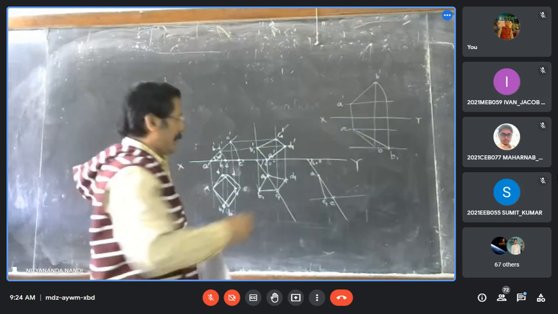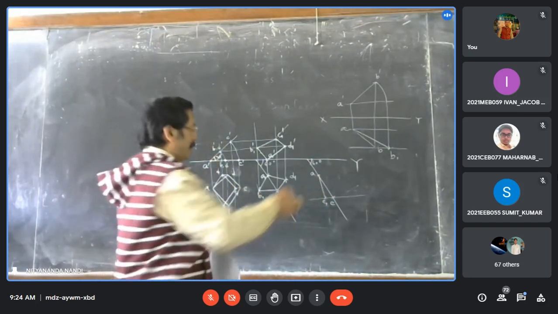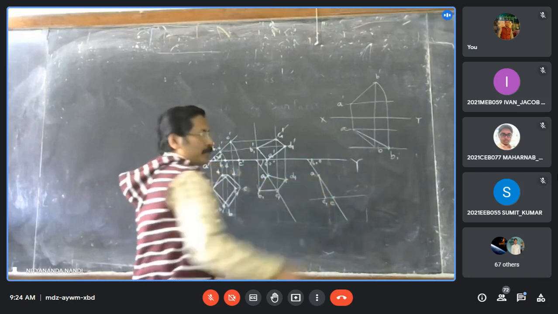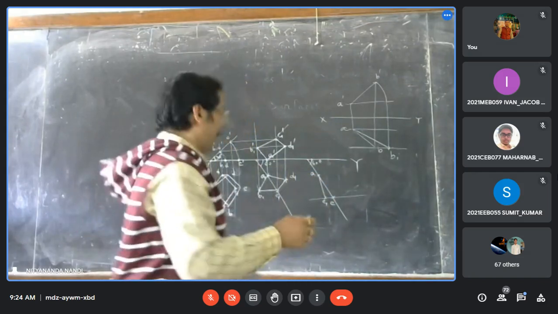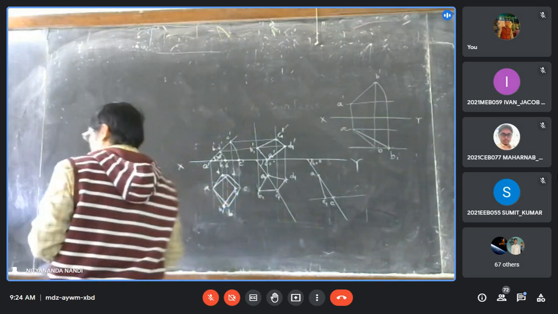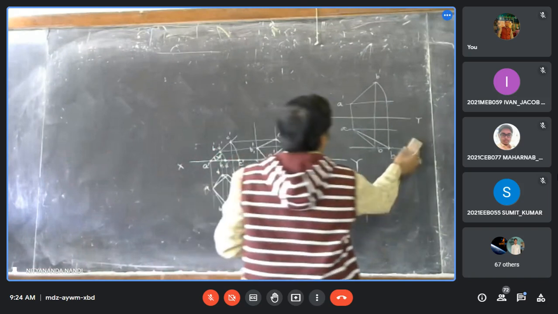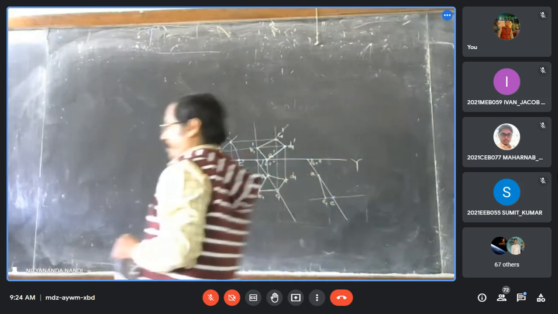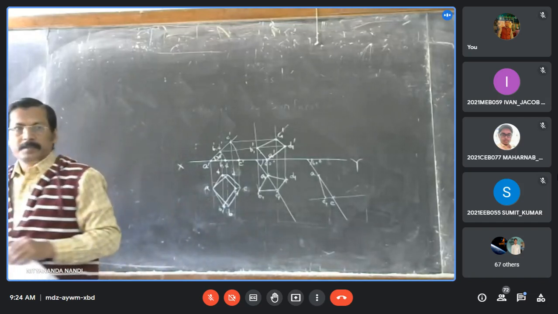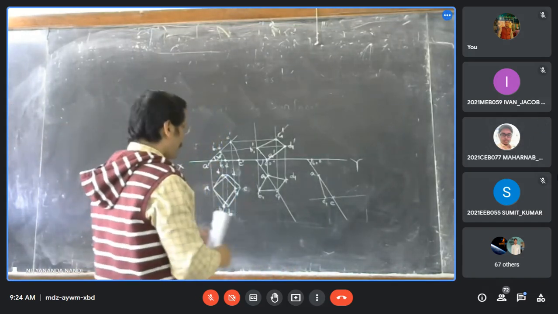If the C1 point is marked, we can say that this line AC1 will indicate the plan of diagonal AC. I think it is clear now. Yes, sir.